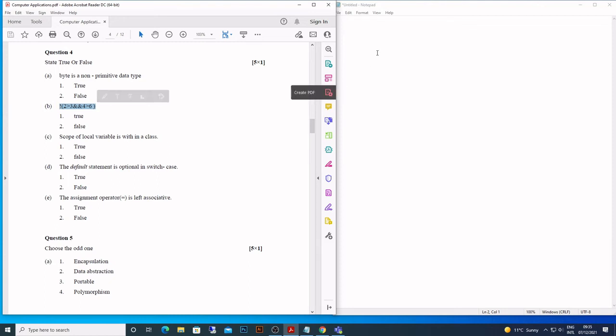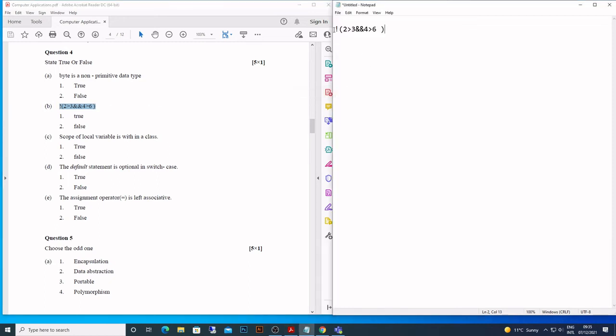Now look at this question. Not, 2 is greater than 3 and 4 is greater than 6. What is the outcome? Is 2 greater than 3? No. Is 4 greater than 6? No. Keep in mind there is an and, which means both conditions have to be true, then only it is going to be true. And if any one of them is wrong, like just now, both are wrong.